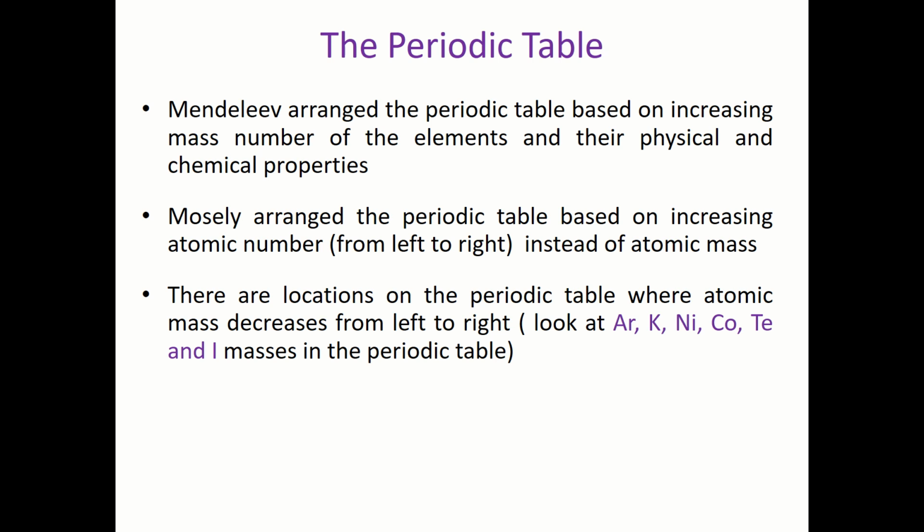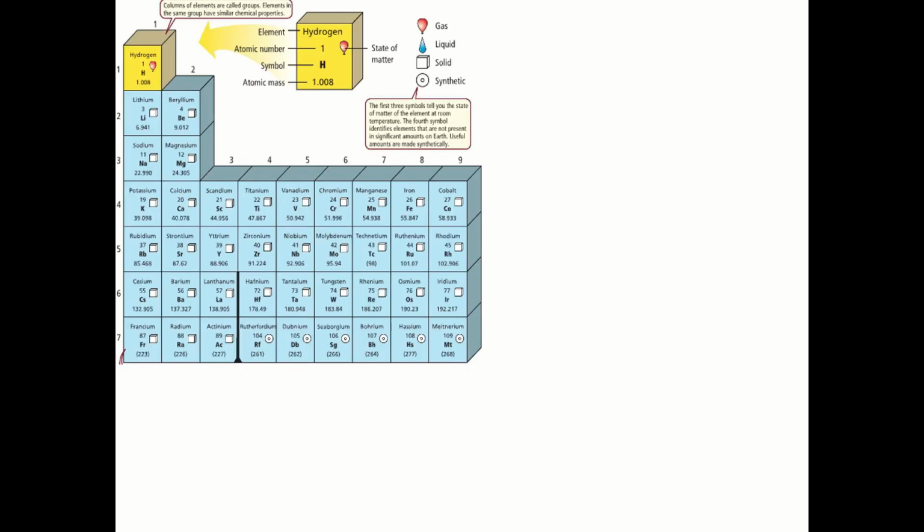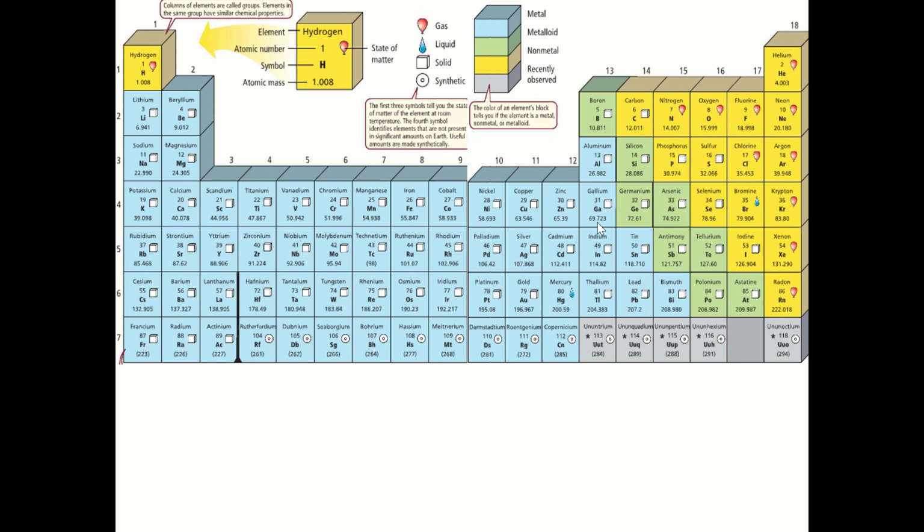So if I go again to the periodic table on page 500 in your textbook, for example, if I look at column number 11 here, you can see we have copper, we have silver, and we have gold, right?